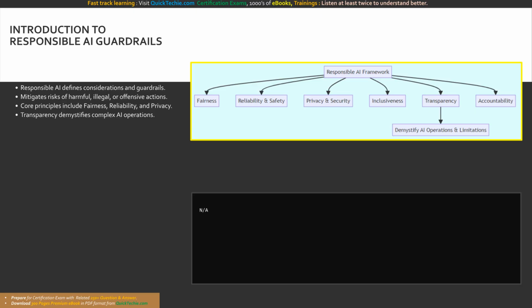To achieve this, the overarching Microsoft framework outlines 6 core principles that must be embedded into every single phase of the software development lifecycle: fairness, reliability and safety, privacy and security, inclusiveness, transparency, and accountability. While every single one of these pillars plays a vital role in building an equitable and secure system, our primary objective today is to rigorously explore transparency.